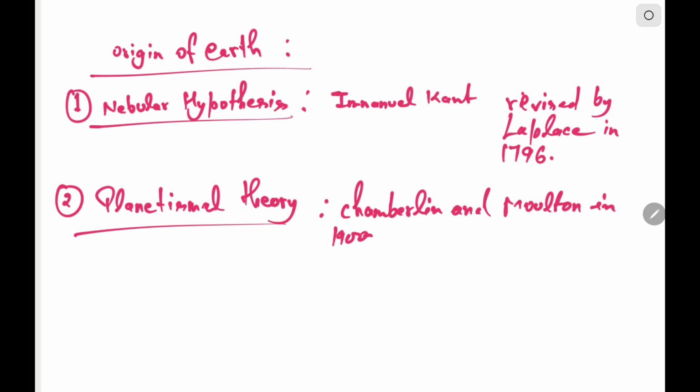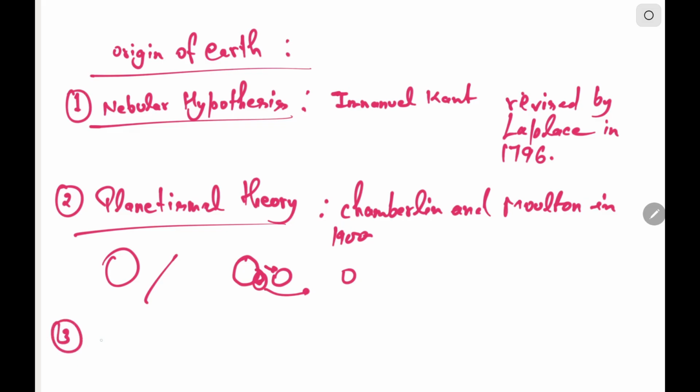It states that a star approached the sun, and due to the gravitational pull of that star, the sun developed a bulge in its surface, which is cigar shaped. And later, that bulge was pulled out of the surface of the sun, and the planets were formed.